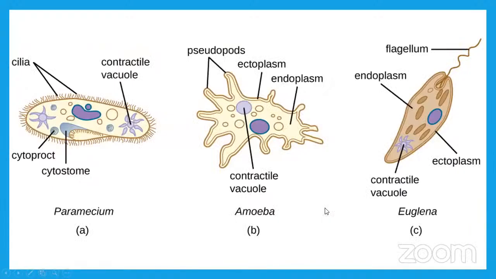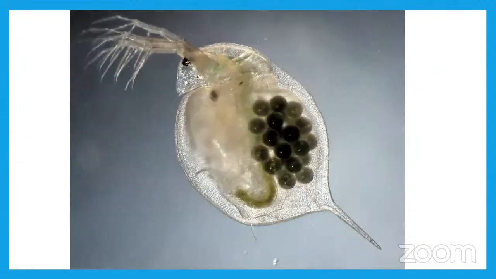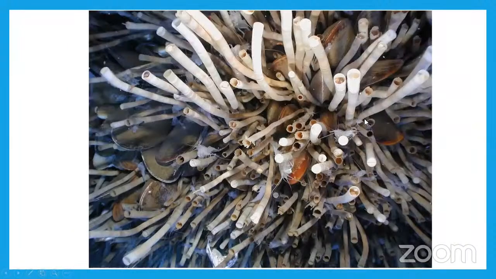And these three are called protozoans. First picture, paramecium, slipper animalcule. Second one, amoeba, shapeless one, single-celled organisms. And the third one is euglena. These are also consumers. What is the name of this animal? Do you know, children? What is the name of this organism? Daphnia. Very good, Kajal. Daphnia. True. This is also a consumer.